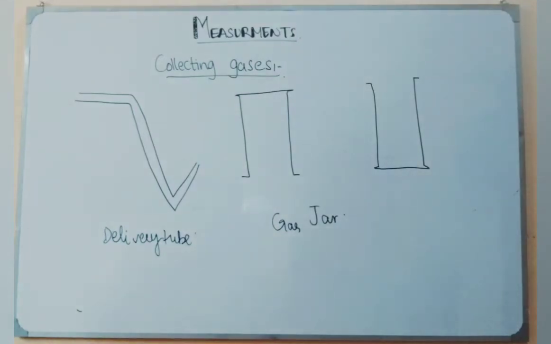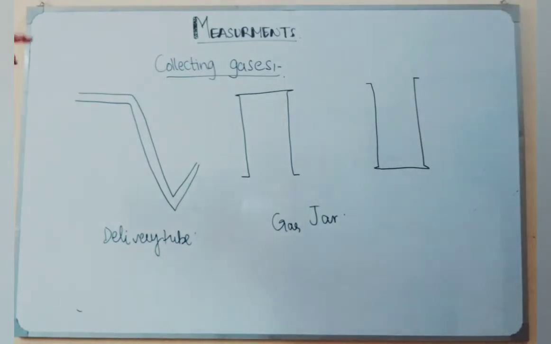In case we are collecting a gas which is slightly soluble in water, like oxygen or carbon dioxide, we can dry those gases. The next subtopic is how we can dry the gases. If we are collecting the gases over the surface of water and some water molecules get attached to them, how can we dry those gases? I'm going to explain that in the next topic.